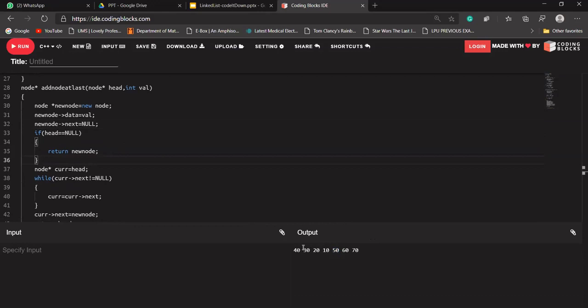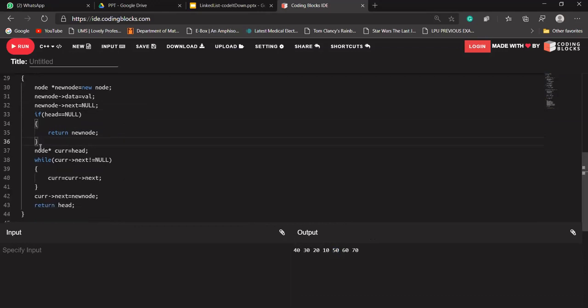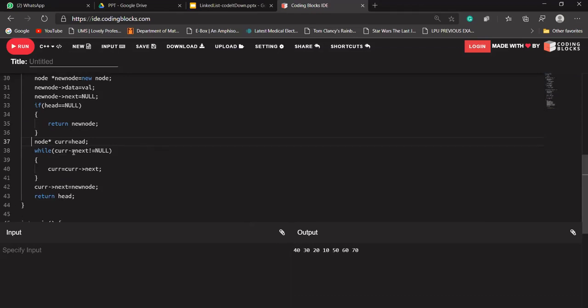Head is not equal to null because head is pointing to 40. So it says make a temporary pointer, current, that is equal to head. Head is pointing to 40, so our current will be pointing to 40. Then while current's next is not equal to null: 40's next is not equal to null.